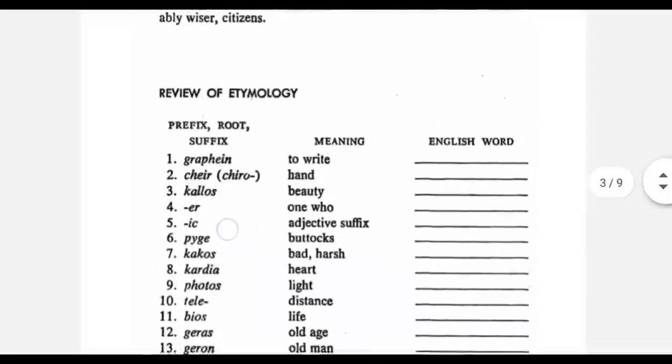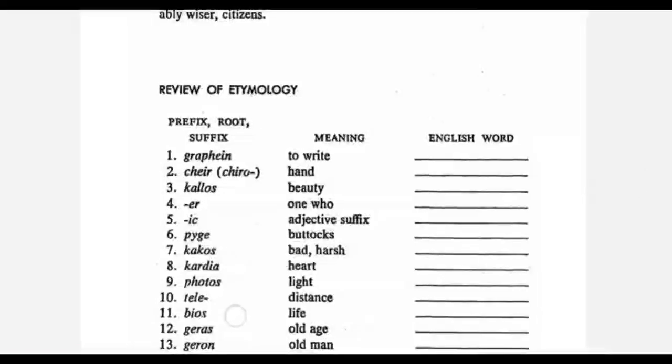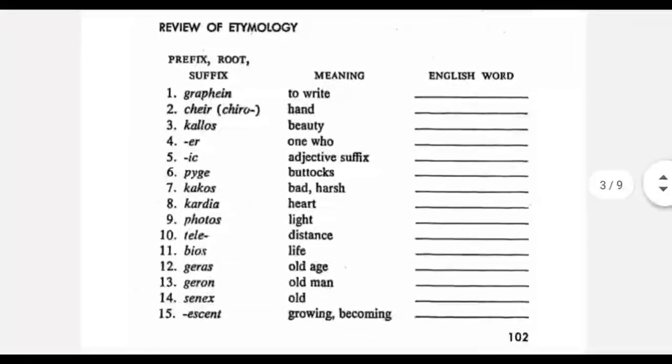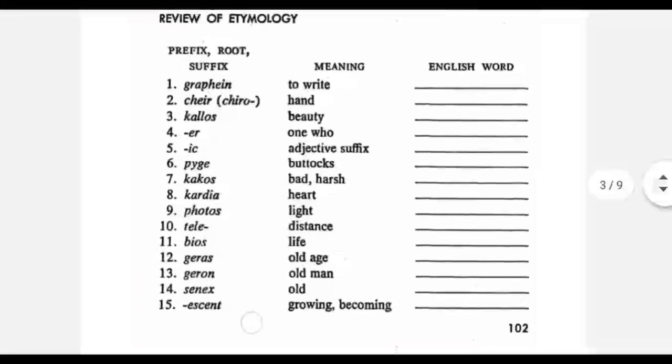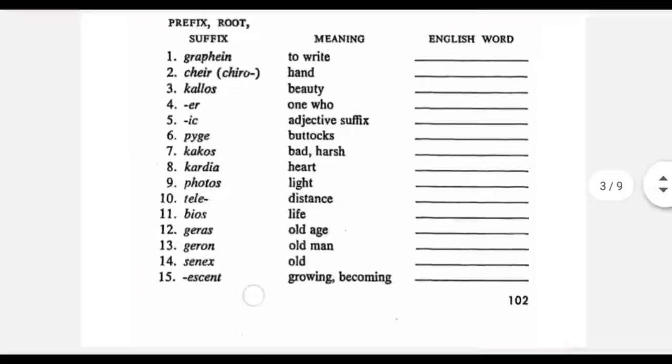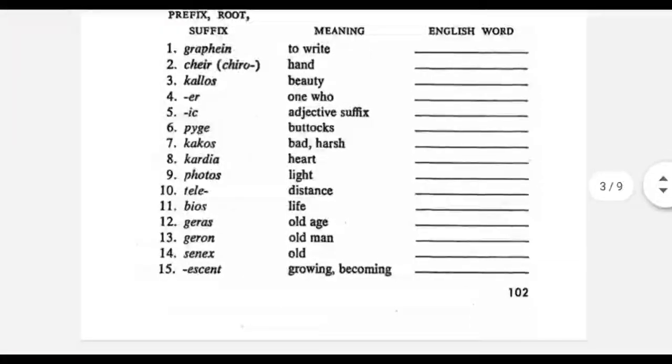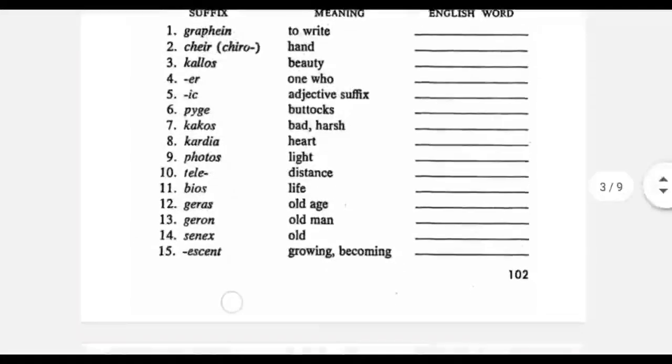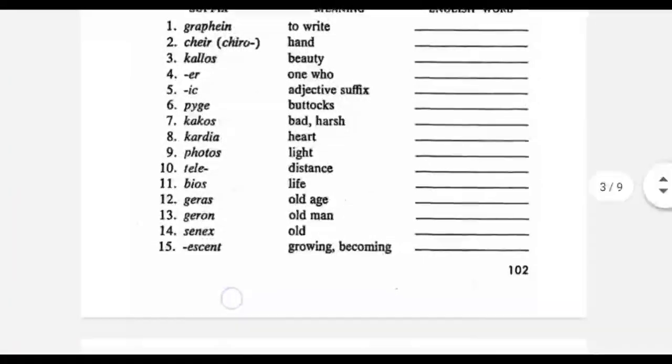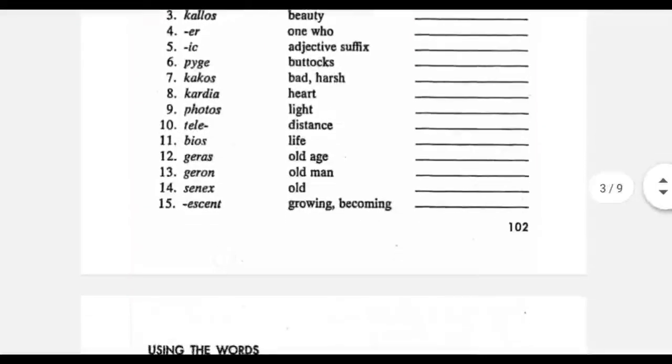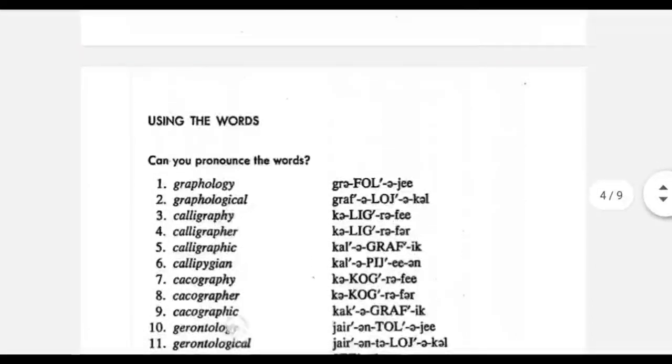So with that, we have finished the words in this session. You can pause the video and solve these exercises to know if you can recollect the words according to the roots given. The suffixes are given and you have to find out the English word that we have learned for it.